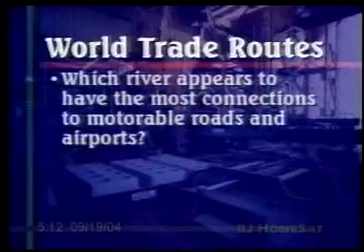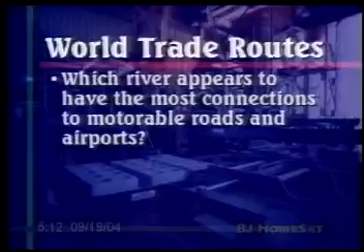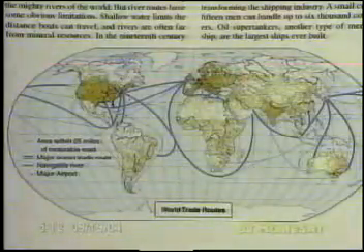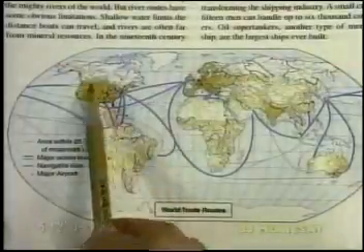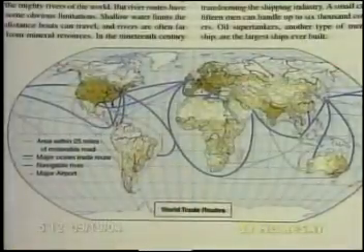Which river appears to have the most connections to motorable roads and airports? And that is going to be our Mississippi River, because of the density of the roads and the airports right there in the United States.